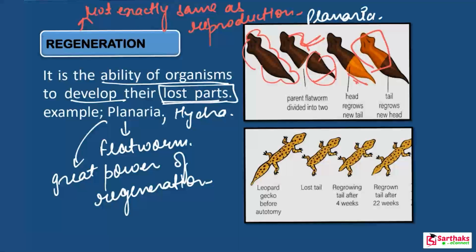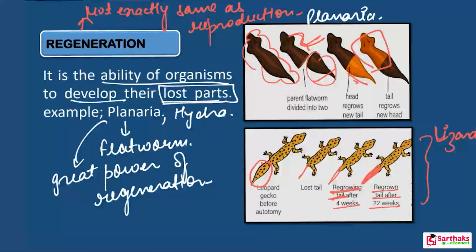Got it? So now look at this organism. This is a lizard. What you observe here is that if, due to an accident, the tail is cut, then the lost tail starts growing. They regrow their tail after 4 weeks, and after 20 weeks the tail is completely grown.